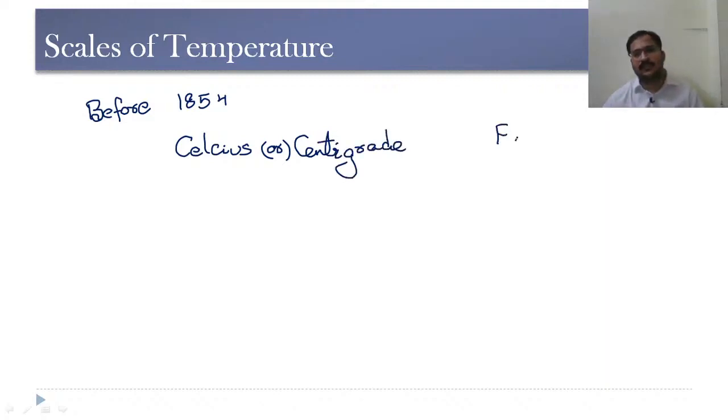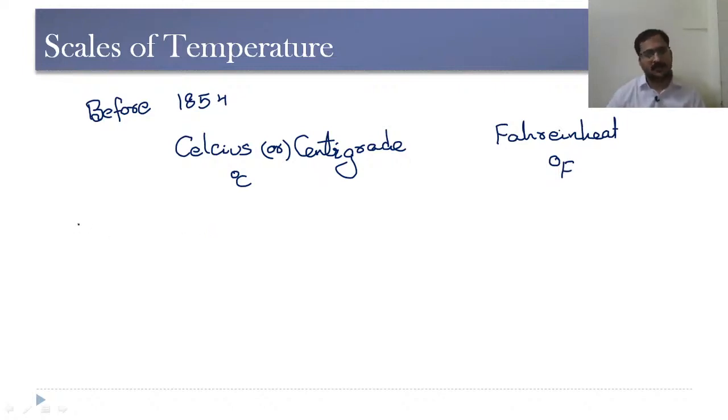The second one is the Fahrenheit scale. Now this is taken as degree centigrade, this is degree F here. After 1854, there is one scale that we are using predominantly, that is the Kelvin scale. So before 1854, we have used these two scales, and we need to get a comparison between these two scales.